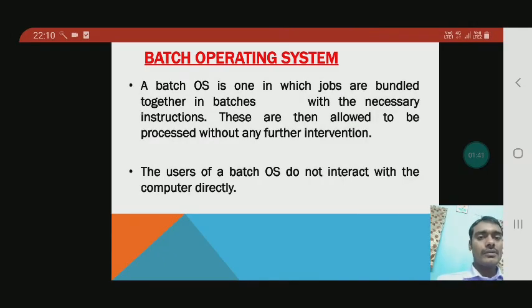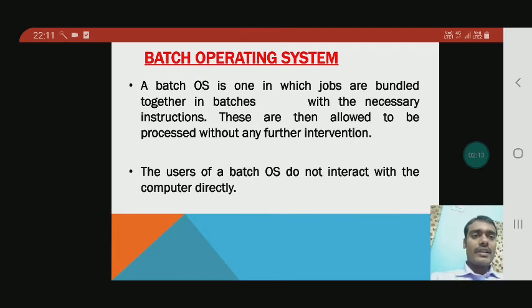The user cannot interrupt the job. In this type of operating system, the processing speed is very fast, but in some cases the CPU becomes idle, because in some cases the system has to wait for the input. The user gives the input and then it starts working. So the CPU can become idle in this case. So this type of operating system is not used today.